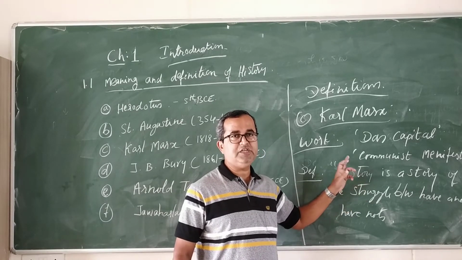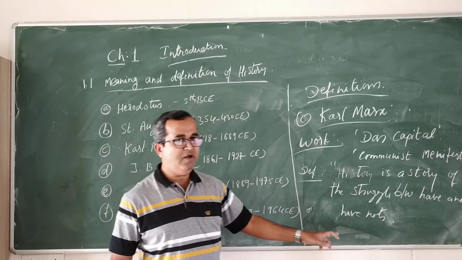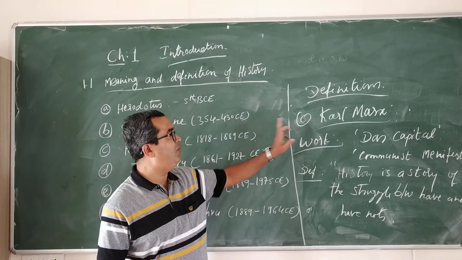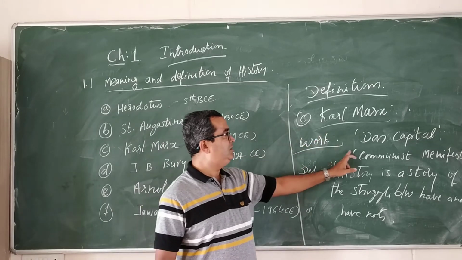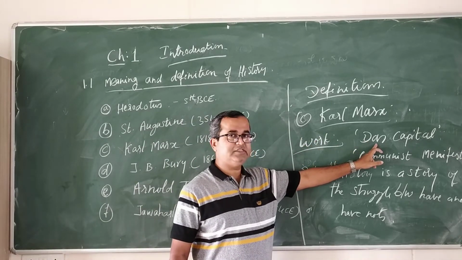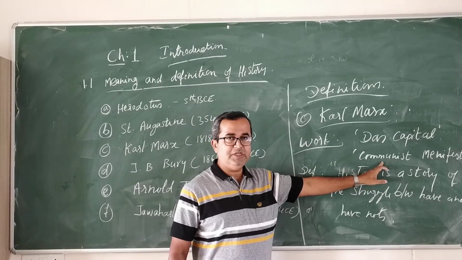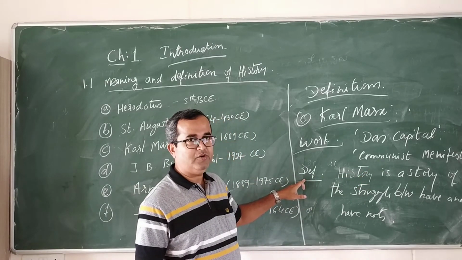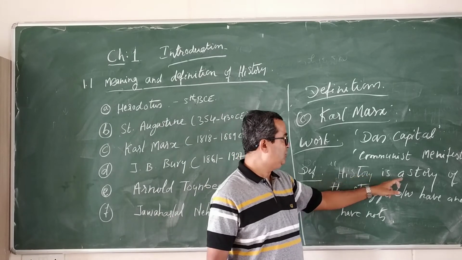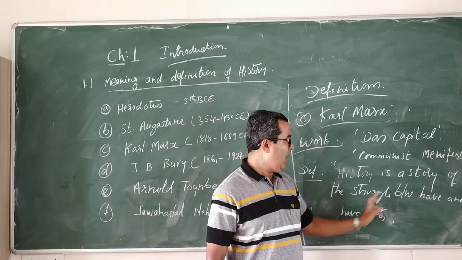So history is a struggle between haves and have-nots. This is what Karl Marx says. So we have discussed Karl Marx. Karl Marx has written a book called Das Kapital and also the Communist Manifesto. And the definition of history according to Karl Marx is that history is a story of the struggle between haves and